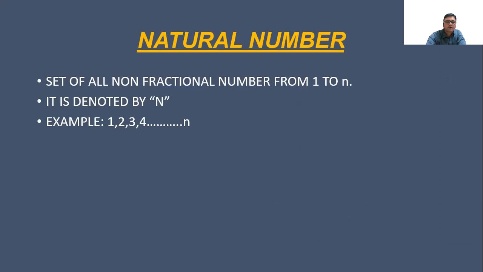Now the natural number. What is a natural number? Natural numbers are a part of the number system which includes all positive integers from 1 to infinity, or rather we can say the numbers we use for counting purposes, like 1, 2, 3, 4, 5, 6, 7, 8, 9, 10. In terms of set theory, we denote it with capital N.